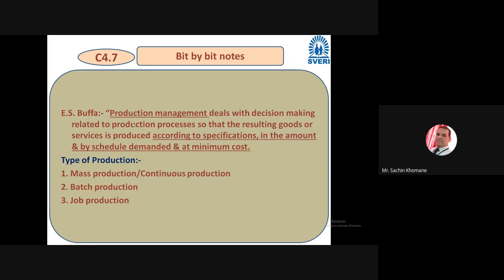Somebody can put in the chat box what batch production is. Intentionally, I added this point for discussion here, because on the shop floor, if you know the types of production, then you can do effective production management. Okay, so batch production means batch-wise production is limited. Okay, good. Anybody else?